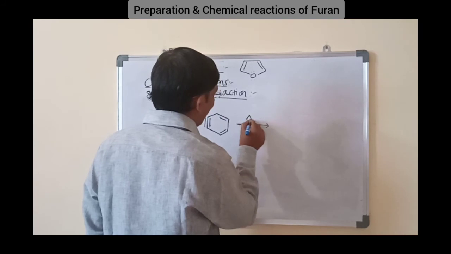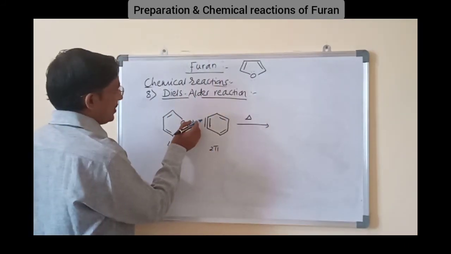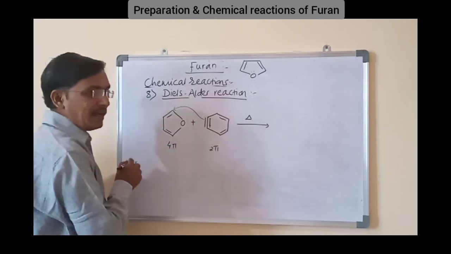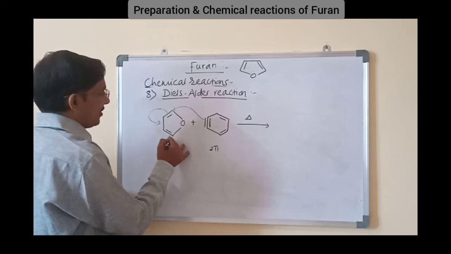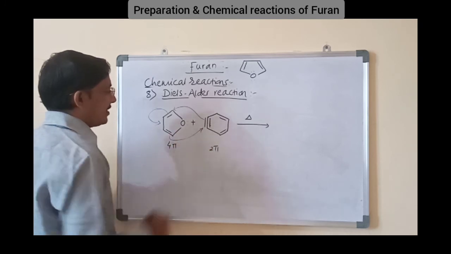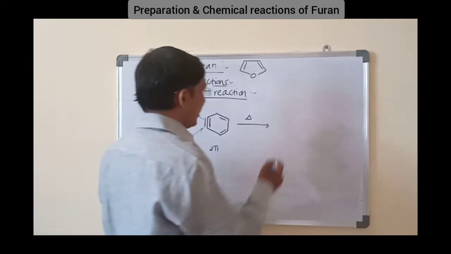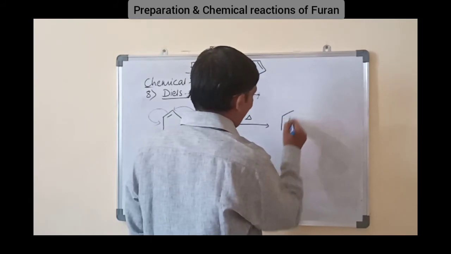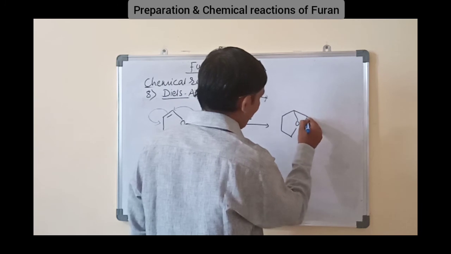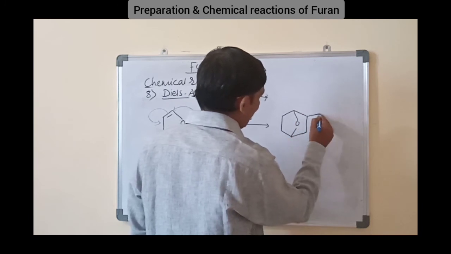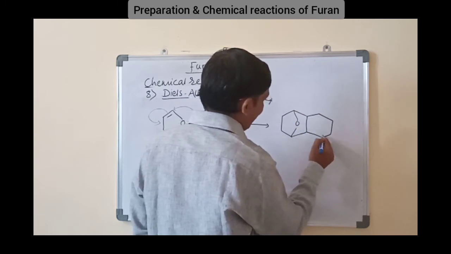On simply heating, the cycloaddition takes place in this way. This bond will attack on this carbon. At the same time, this electron shifts here, and at the same time this electron will attack at this carbon, and we will get the product of this reaction, this cyclic adduct.